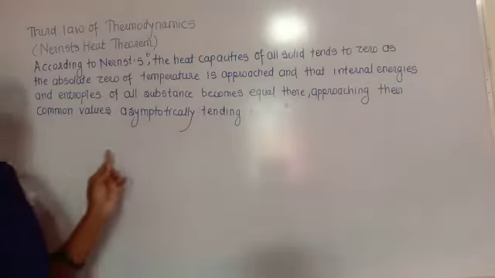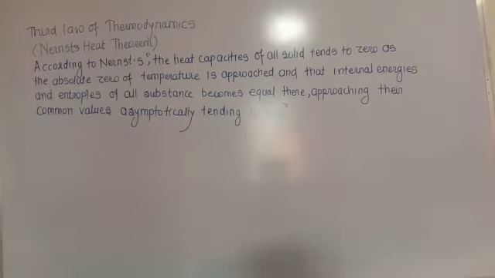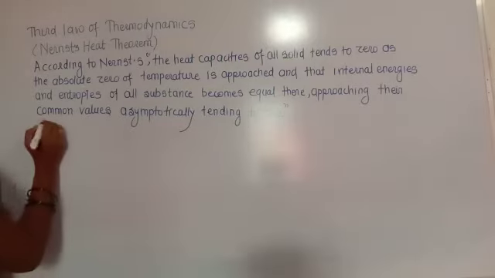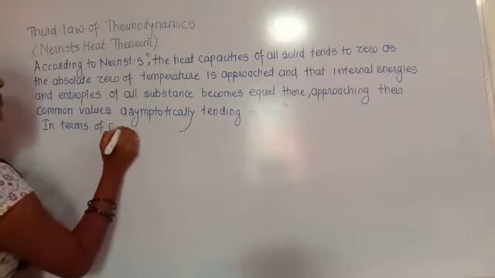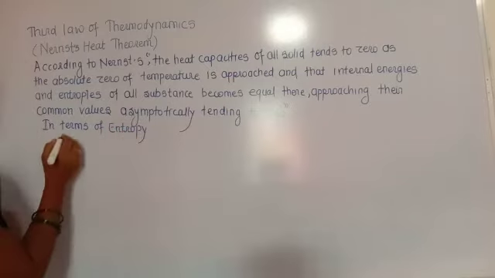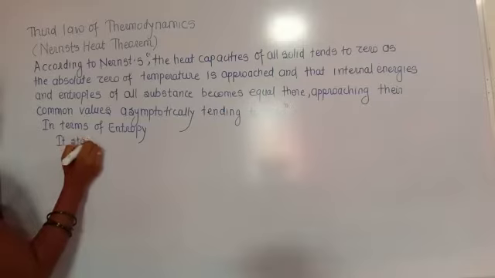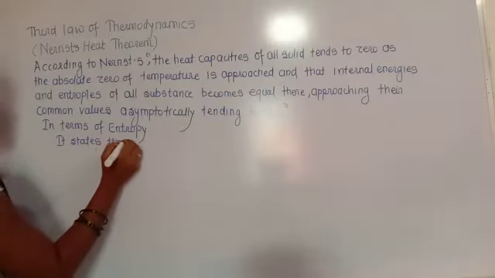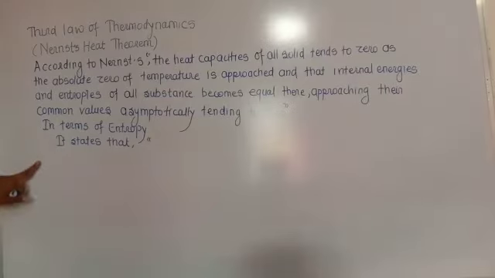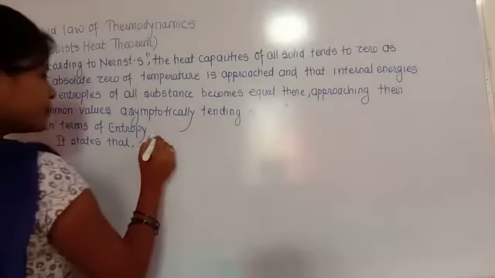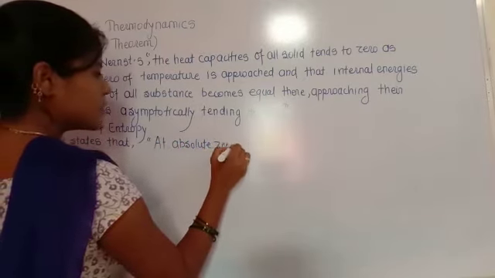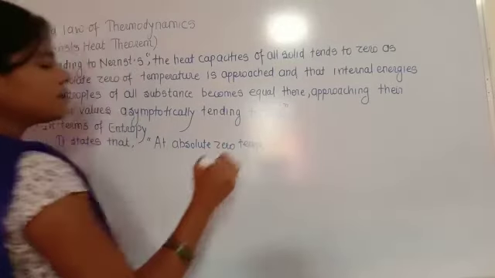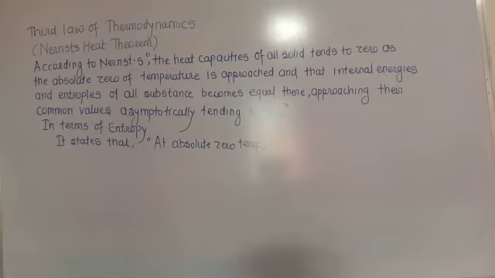In terms of entropy, the law may be stated as follows: at absolute zero temperature, the entropy tends to zero.